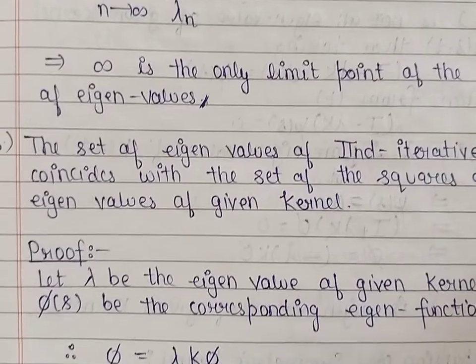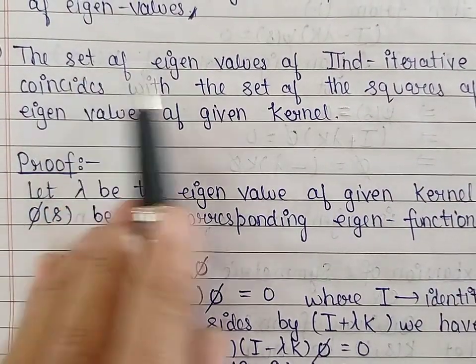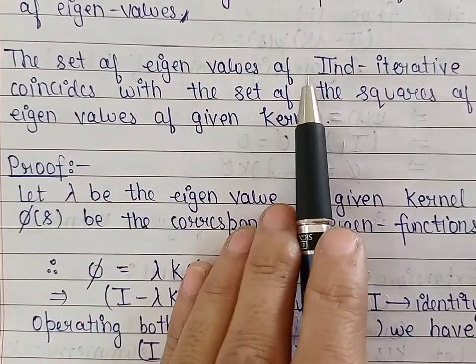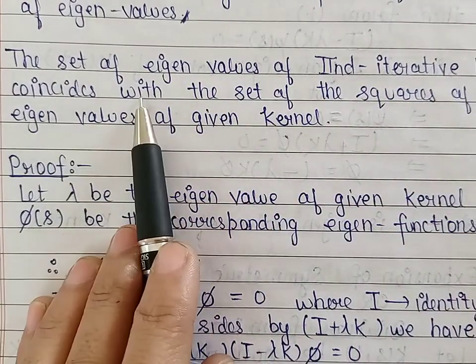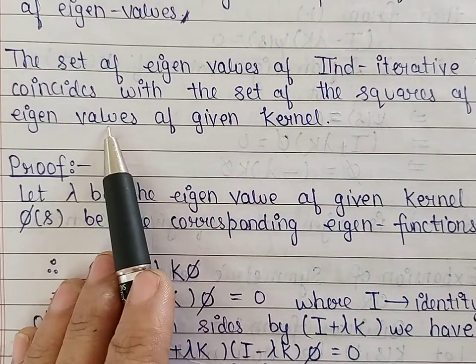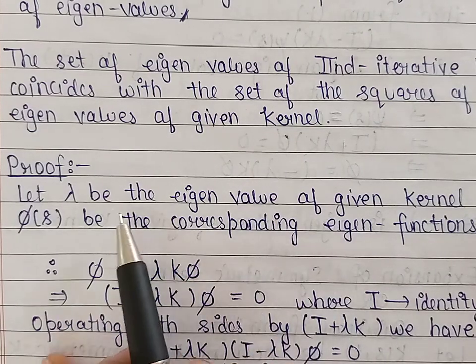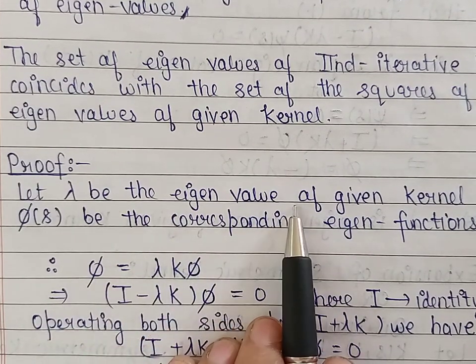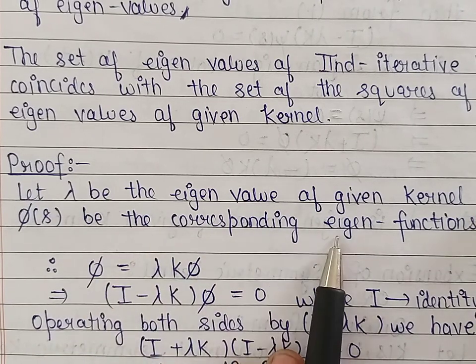Now the next property is: the set of eigenvalues of the second iterative kernel coincides with the set of the squares of the eigenvalues of the given kernel. So let lambda be the eigenvalue of the given kernel and phi be the corresponding eigenfunction.